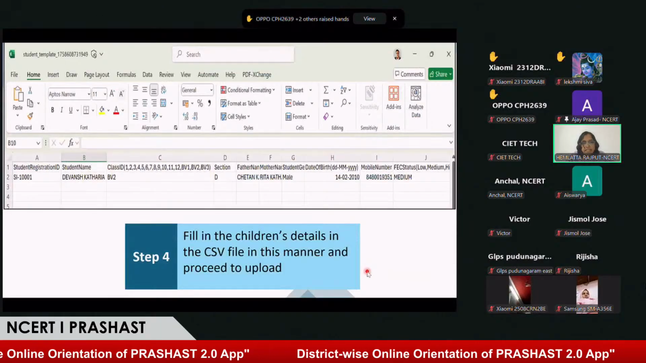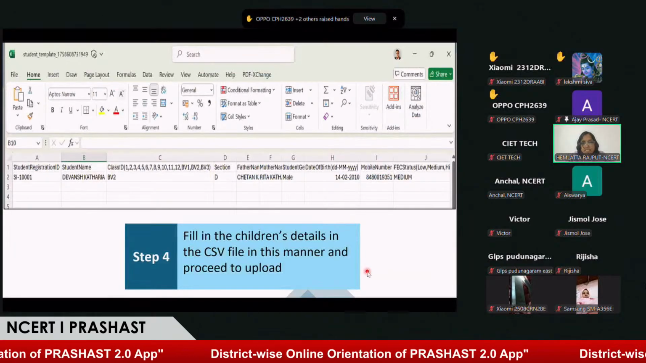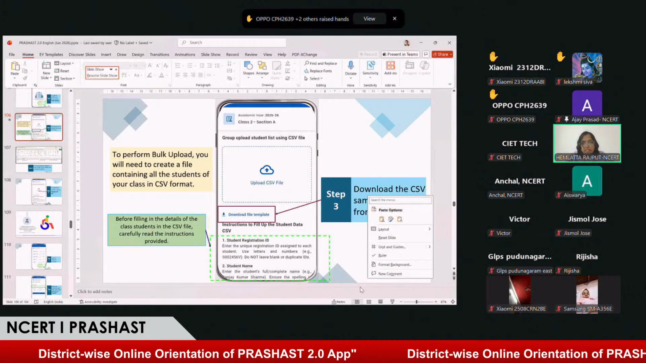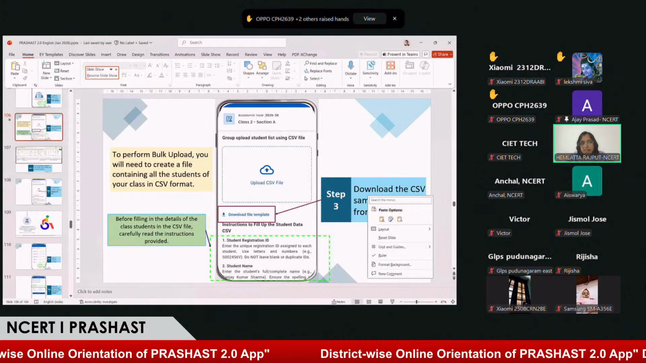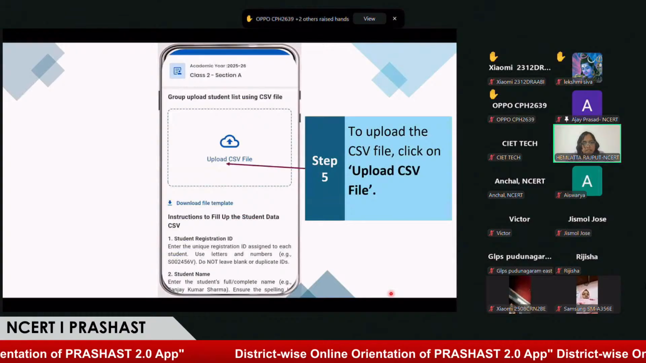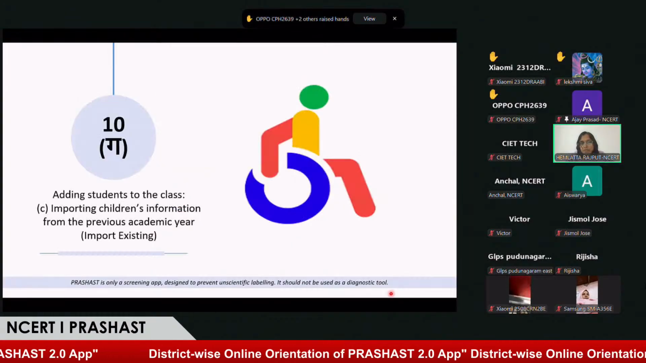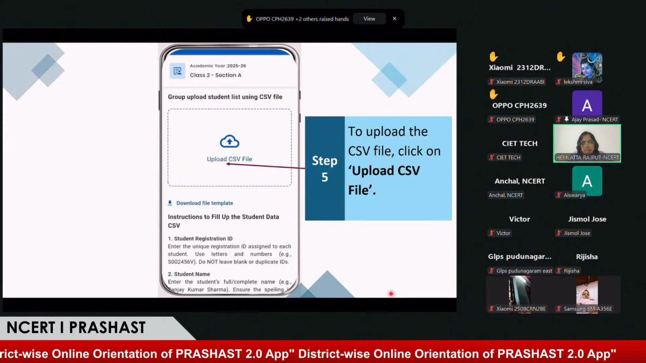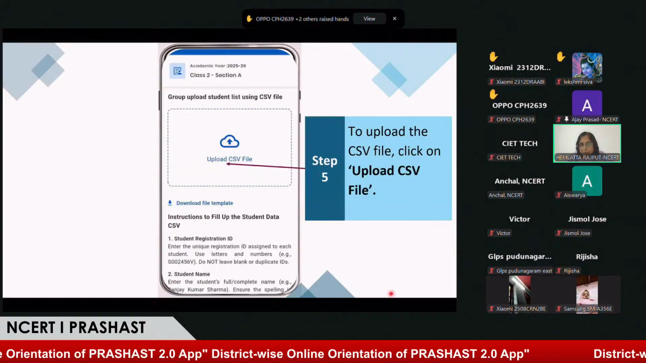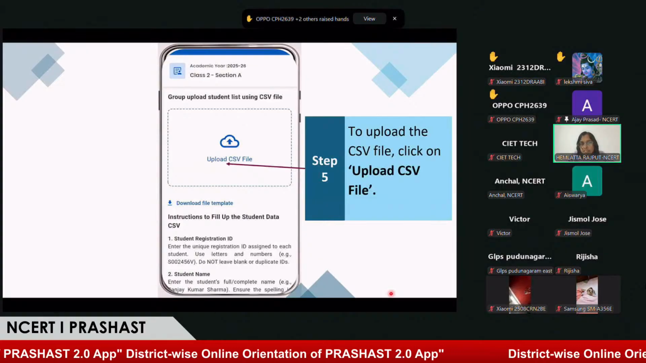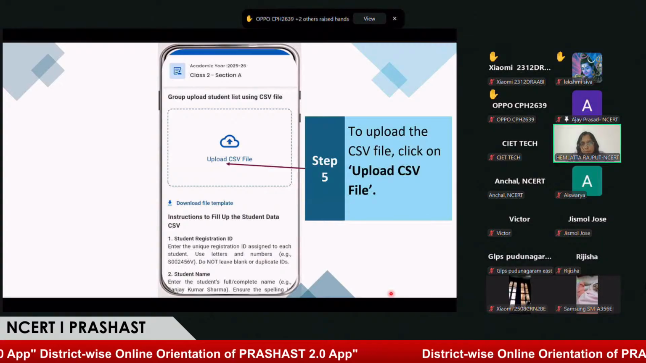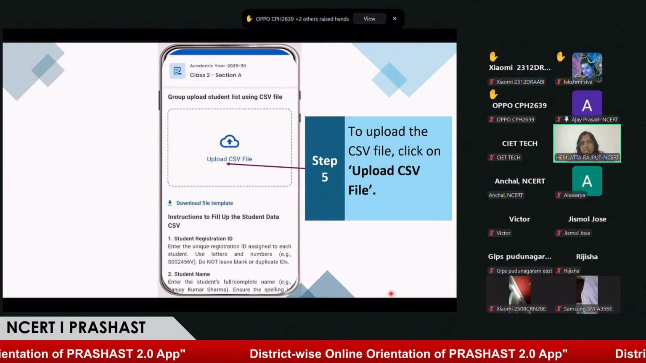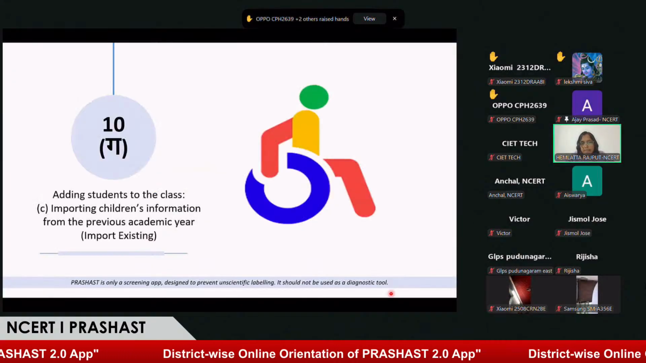You can see that this is the template available. We have to fill in the students' details as per the format available in this template, and then you need to click the next one. Ajay, can you full screen? Yeah, thank you. Once you have prepared this template, you need to upload it on this space, and once you upload it, your students' details will be available in the class assigned to you. So this is the bulk upload method.